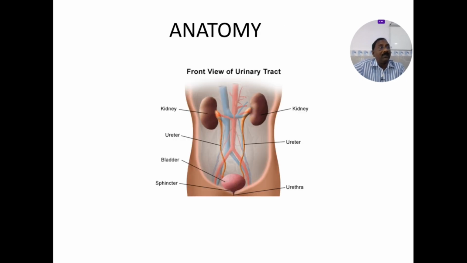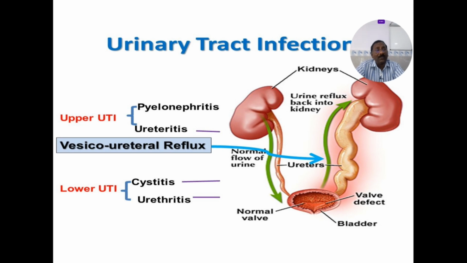And the anatomy of the urinary tract. These urinary tract infections are divided into two groups: upper urinary tract infections and lower urinary tract infections. The upper includes the kidneys and the ureters, whereas the lower has three organs: the bladder, urethra, and in males, the prostate. Prostatitis, urethritis, and cystitis come under lower urinary tract infections, whereas ureteritis and pyelonephritis come under upper urinary tract infections.